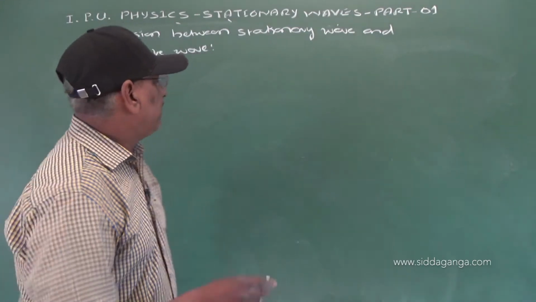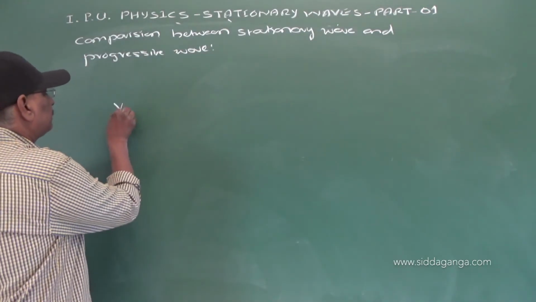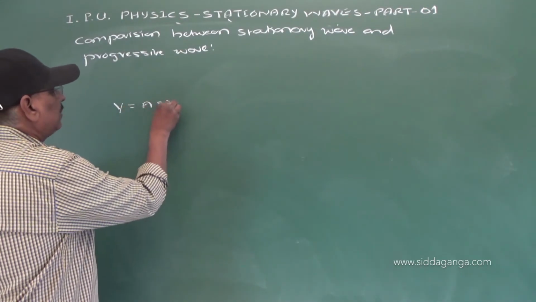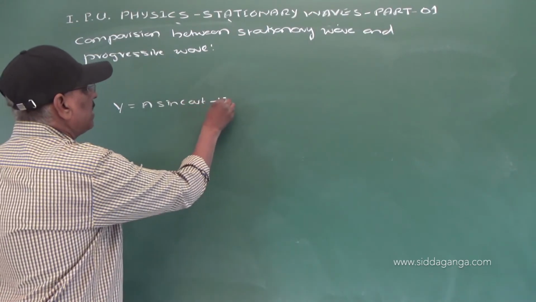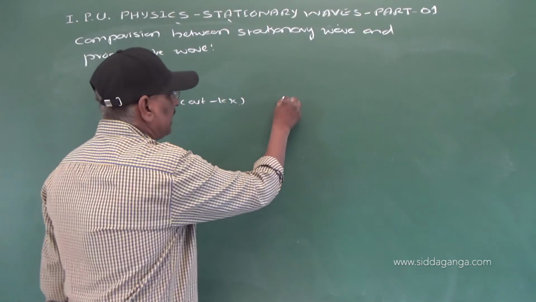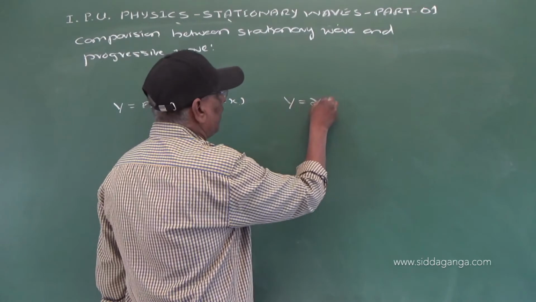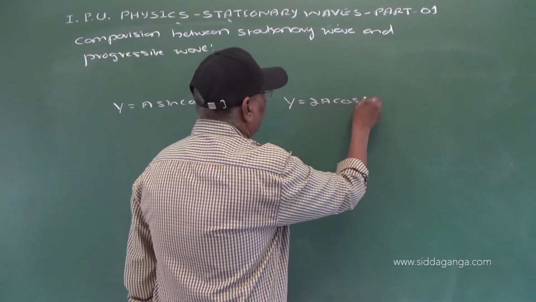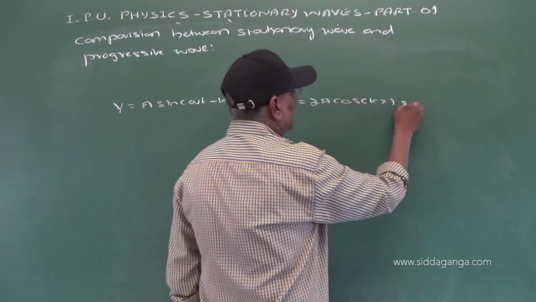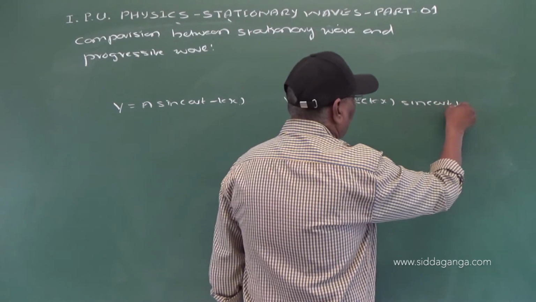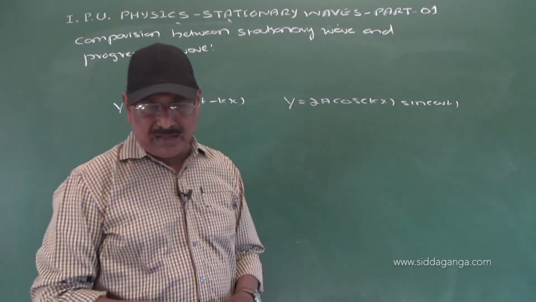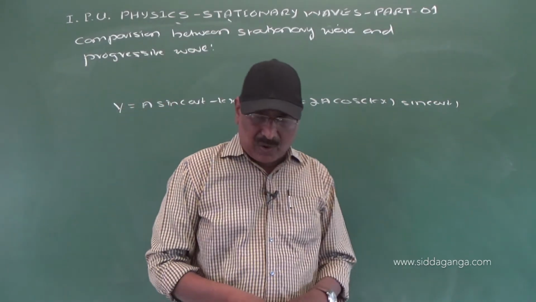Now, the equation of progressive wave, y is equal to a sin omega t minus kx, and equation of stationary wave, y is equal to 2a cos kx into sin omega t. Now, these are all the comparisons.